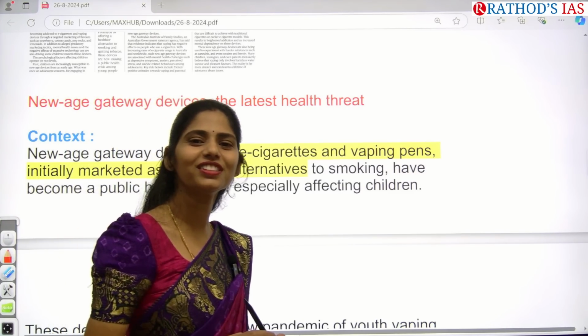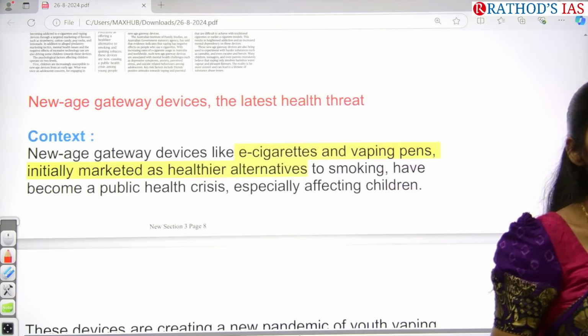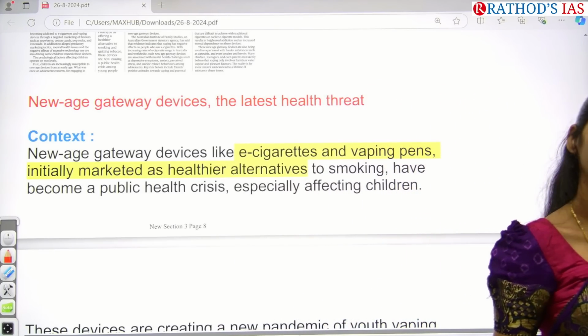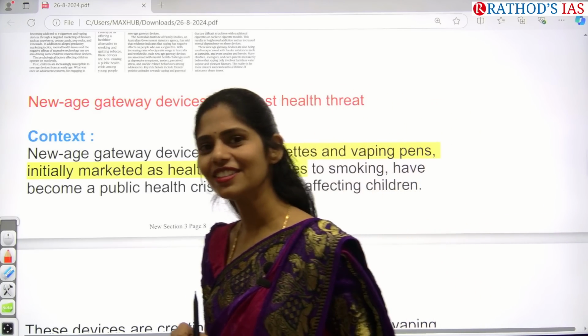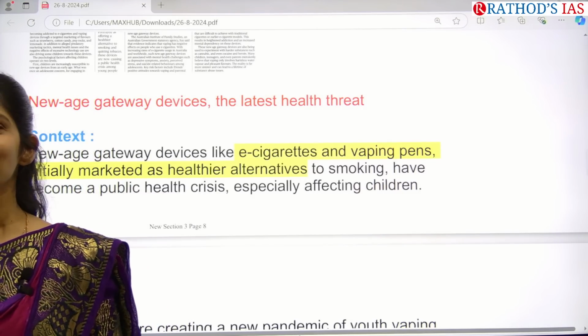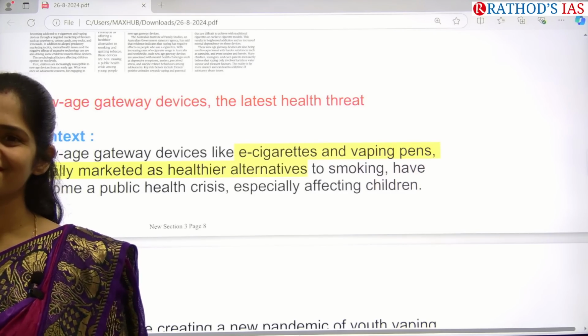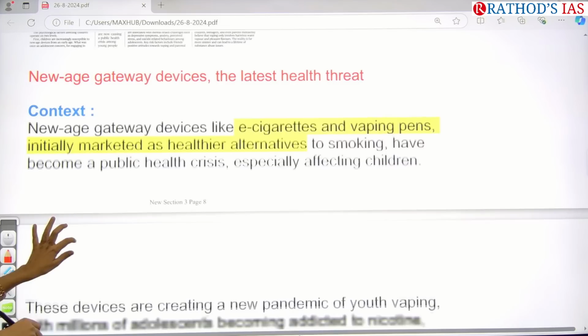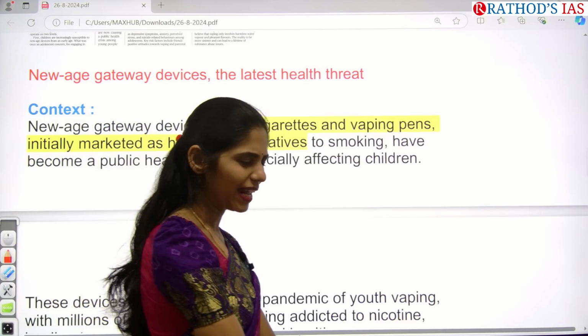So how will they use them? Which kind of flavors? Tell me the flavors. Chocolate flavor. Next. Okay. So actually now we are getting new gateway devices like e-cigarettes and vaping pens. So actually they are marketing. Here marketing means advertisement.